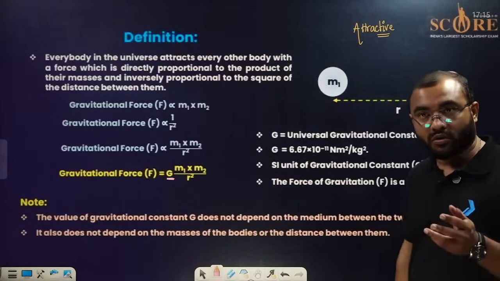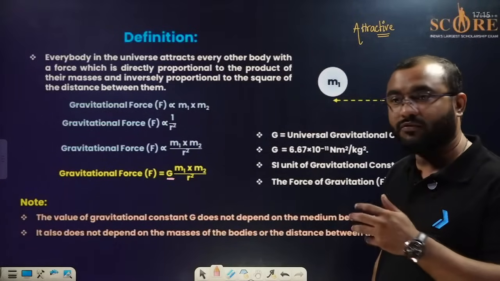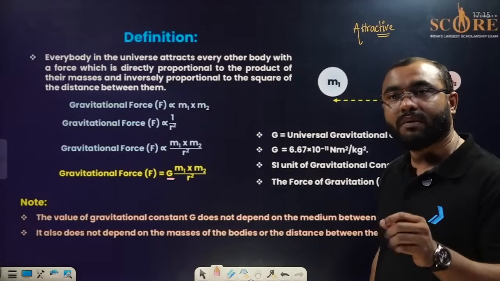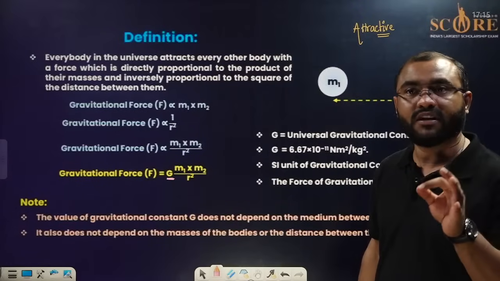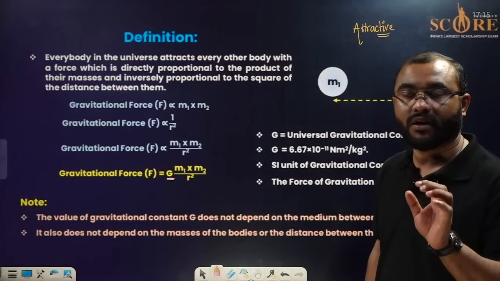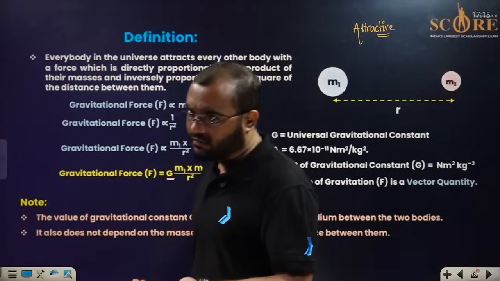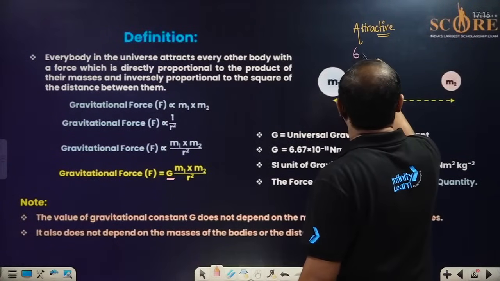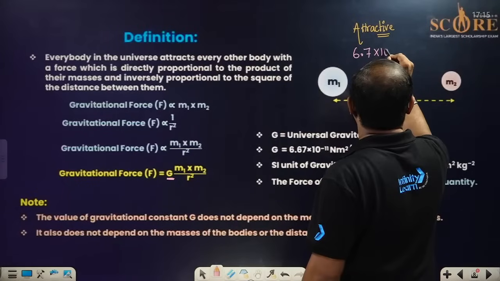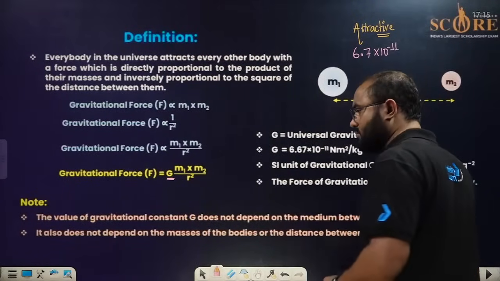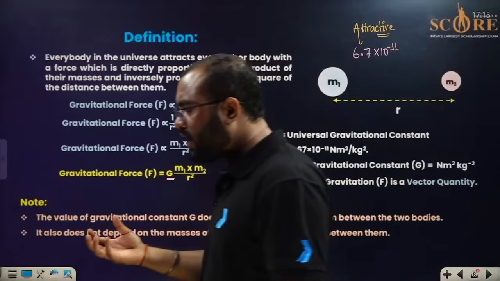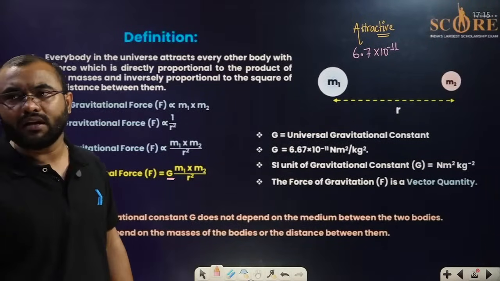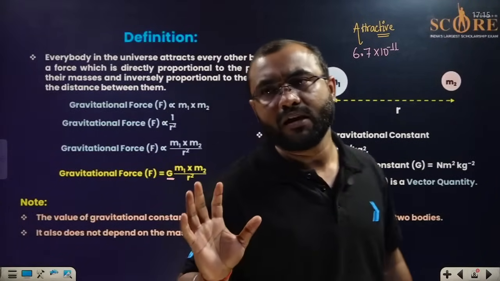So the magnitude, the value of G, which is going to be fixed for the entire universe, is 6.67 into 10 to the power minus 11, everyone. But for some numericals you can write 6.7 into 10 to the power minus 11, to make the numerical simpler. Otherwise, you have to take the value 6.67 into 10 to the power minus 11.